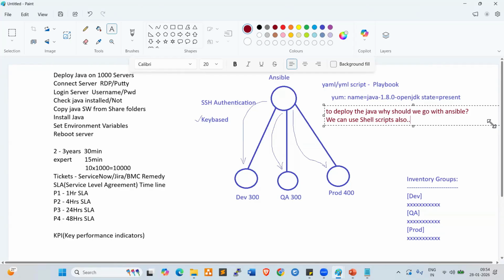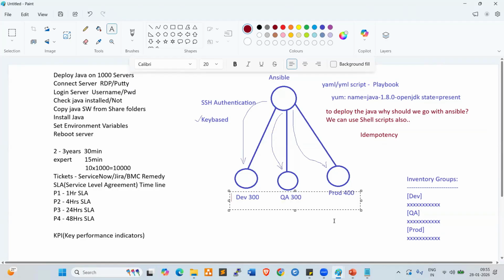Right? Yes, we can go with shell scripts also. That is fine. But what is the difference here? The difference here is idempotency. Idempotency is a very, very important term. So what is idempotency? For example, we have 1,000 servers, in which 500 servers already have Java available. The Java team is already working, right? 500 servers do not have Java.